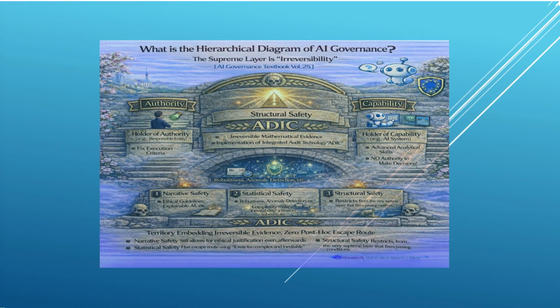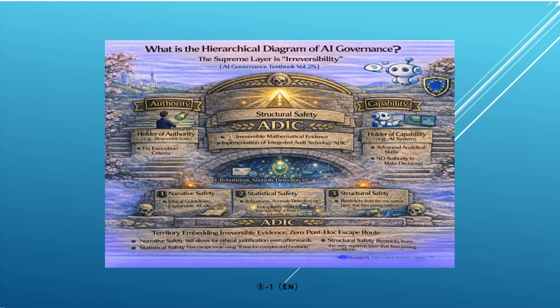The first layer is narrative safety, to which many ethical guidelines and XAI approaches belong. This approach tends to remain merely the construction of plausible narratives after a decision is made. Because subjective narratives can be easily generated after the fact, this functions as a loophole to obscure accountability.